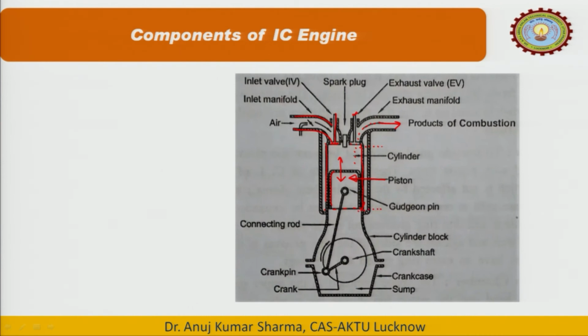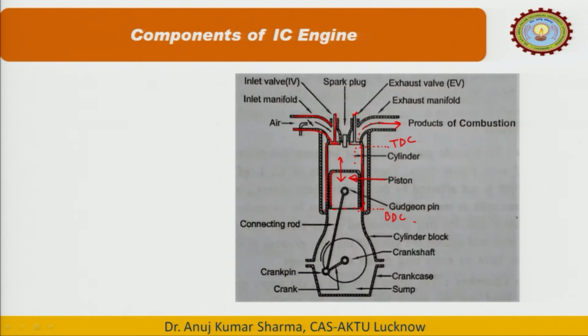I will explain these 2 points later also. This is known as the top dead center, and this is known as the bottom dead center, between which the piston reciprocates. So, two important parts are the cylinder and the piston.